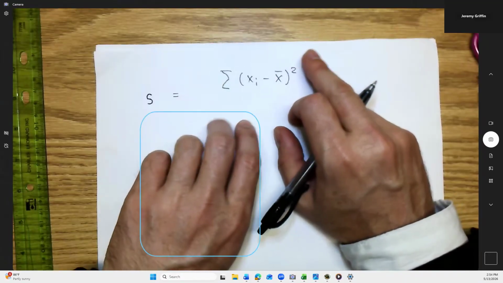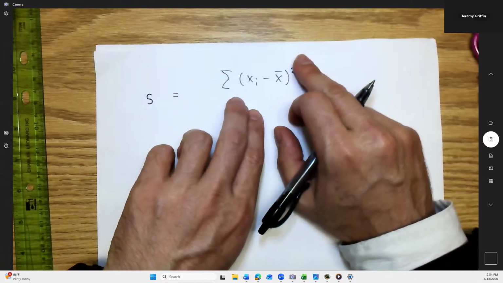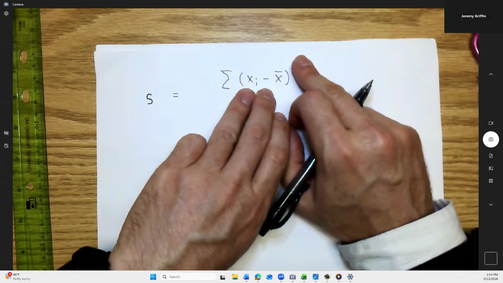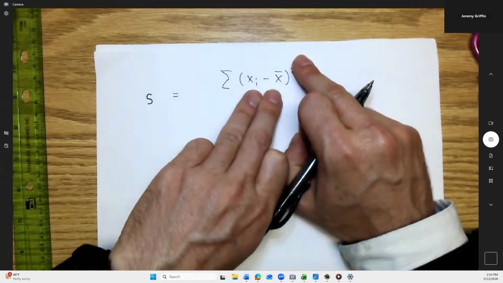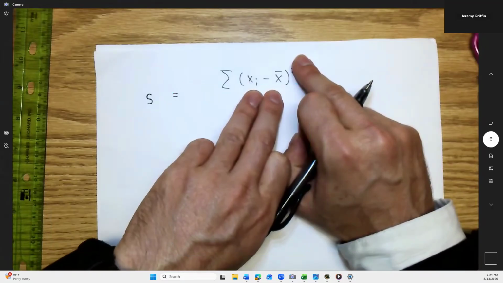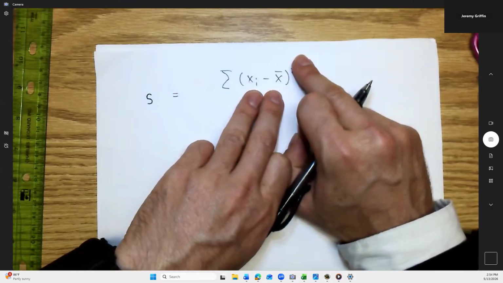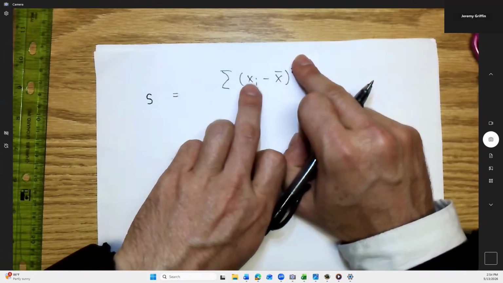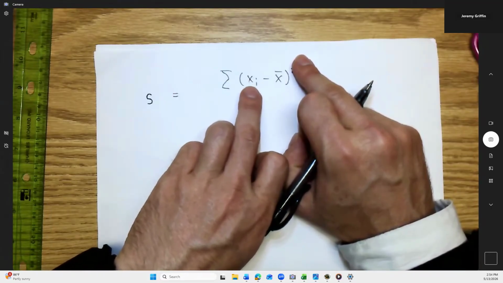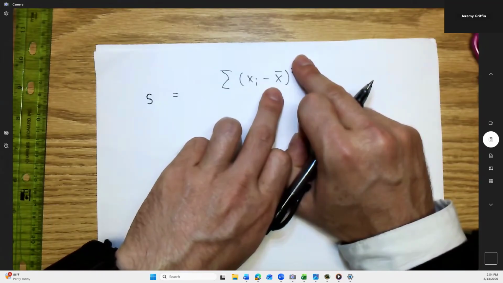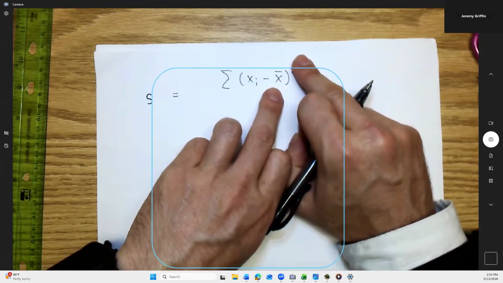What if I had not squared the differences first? What if I just added up all the differences? I would necessarily always get what number? Some numbers are above average, some are below average. If you subtract the average from all of them, sometimes you're above, sometimes you're below.